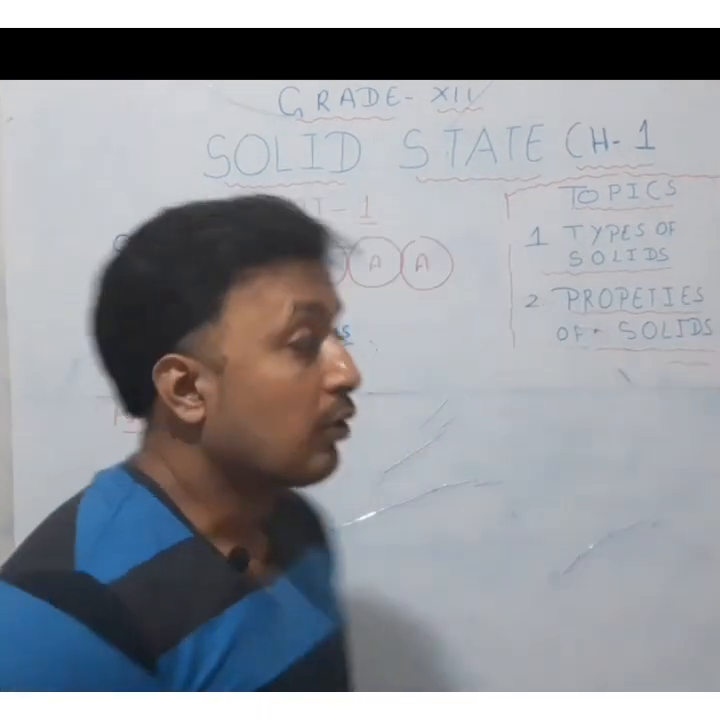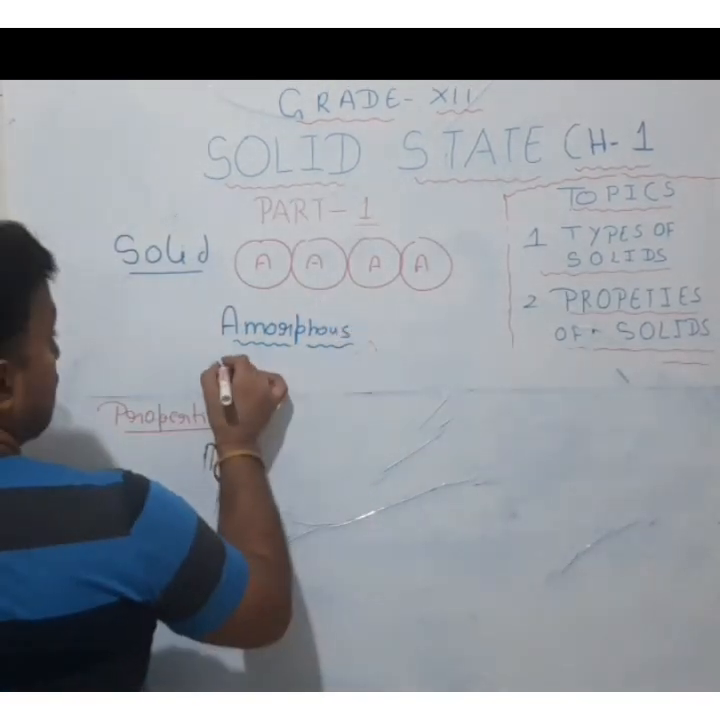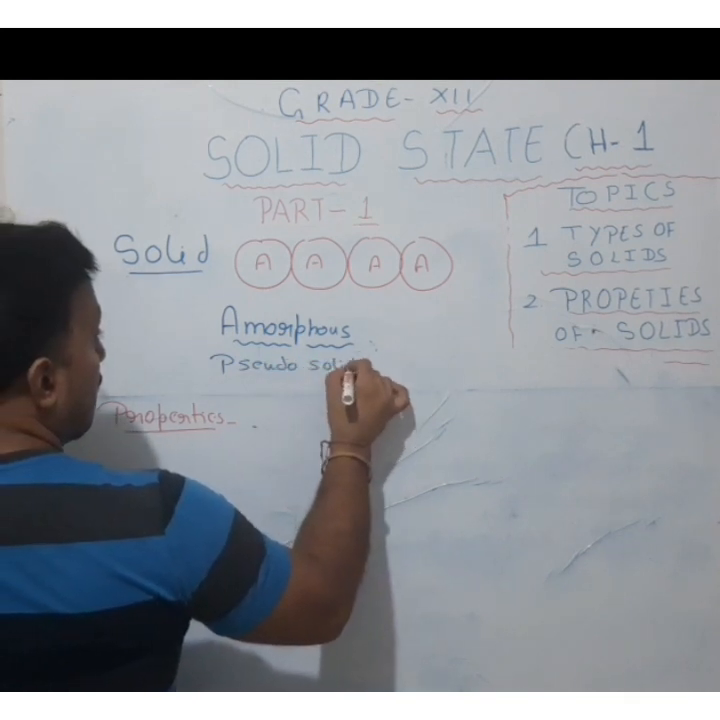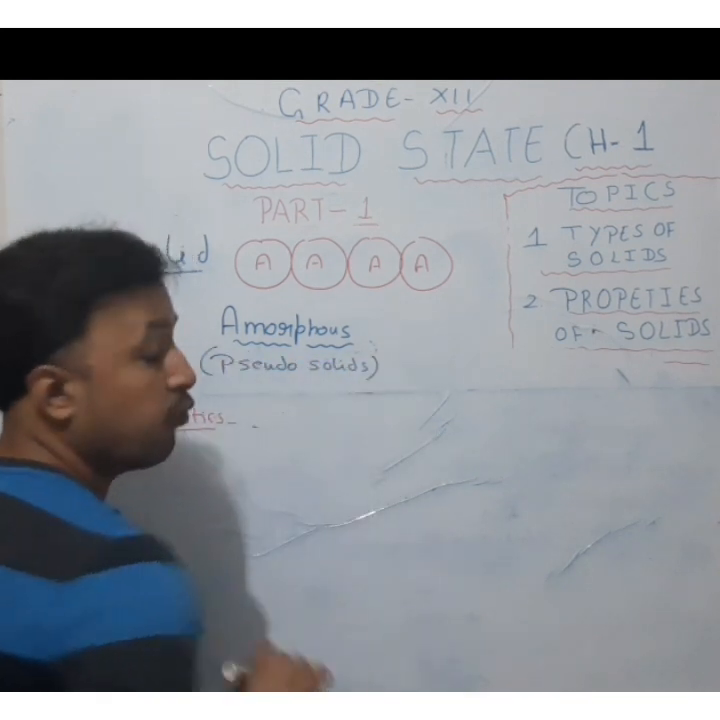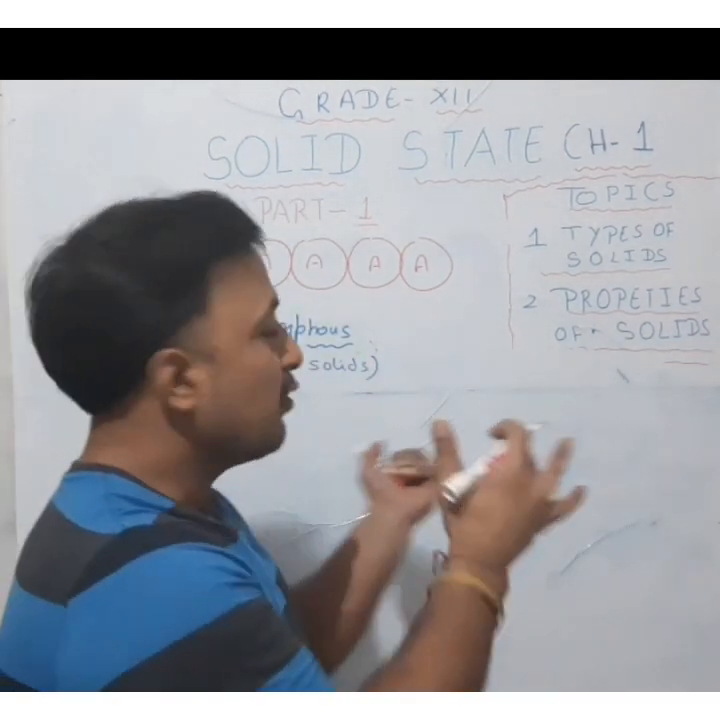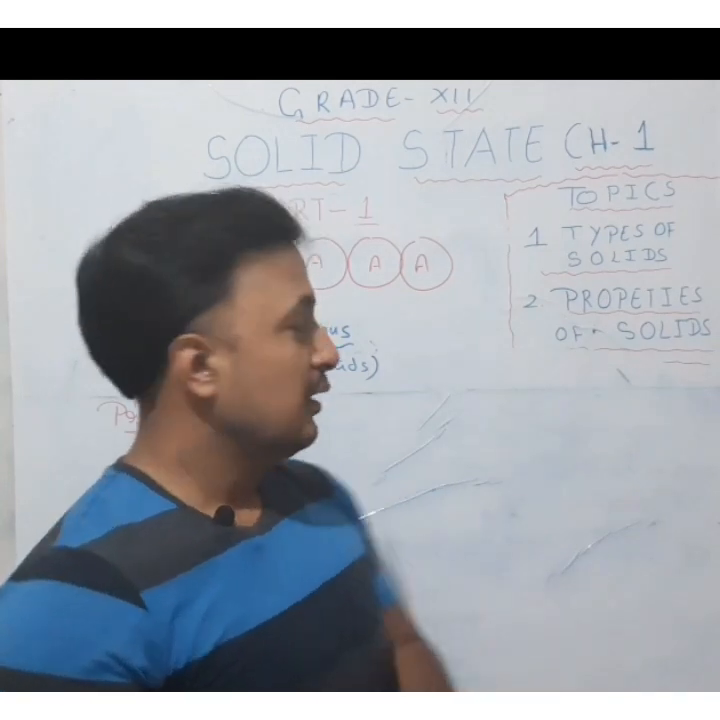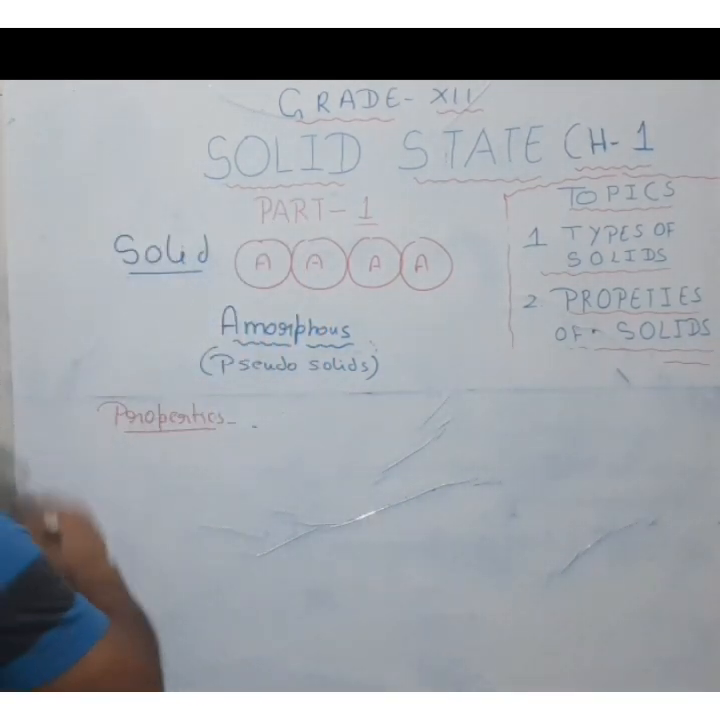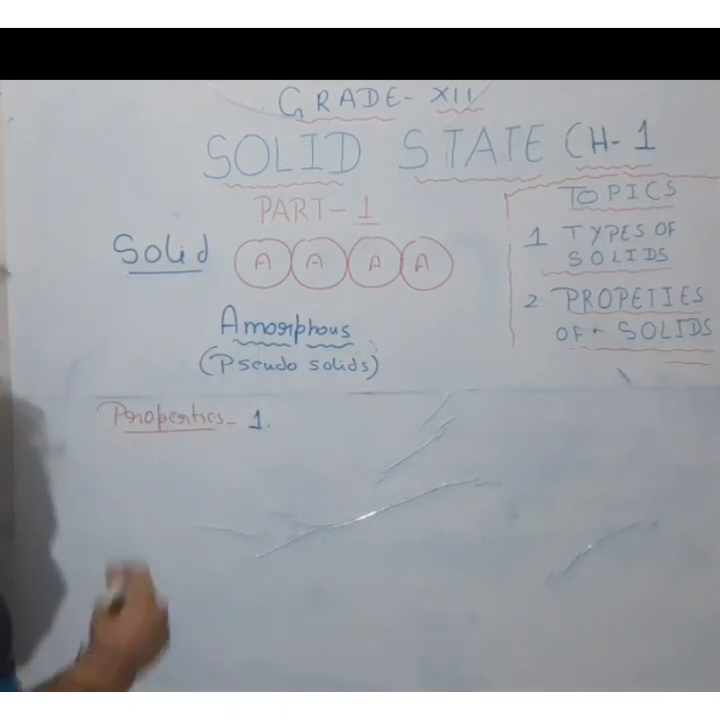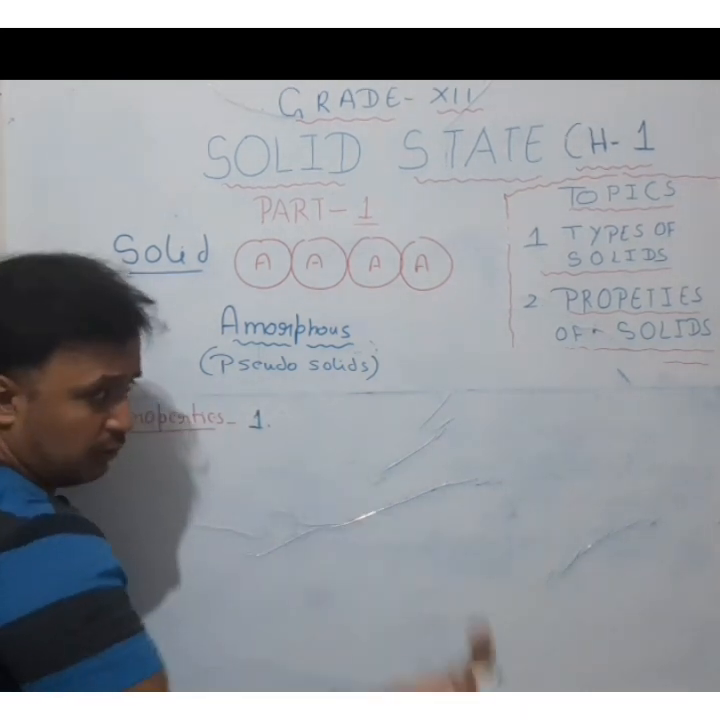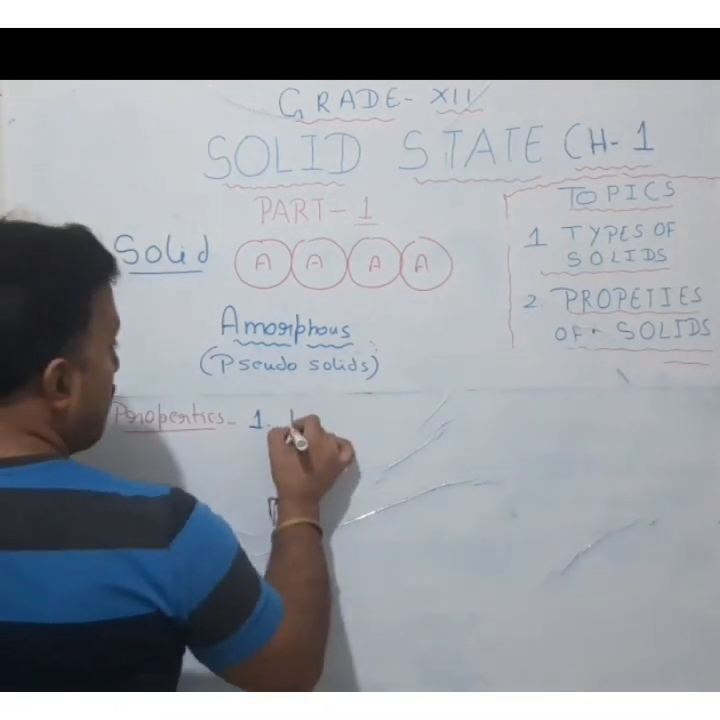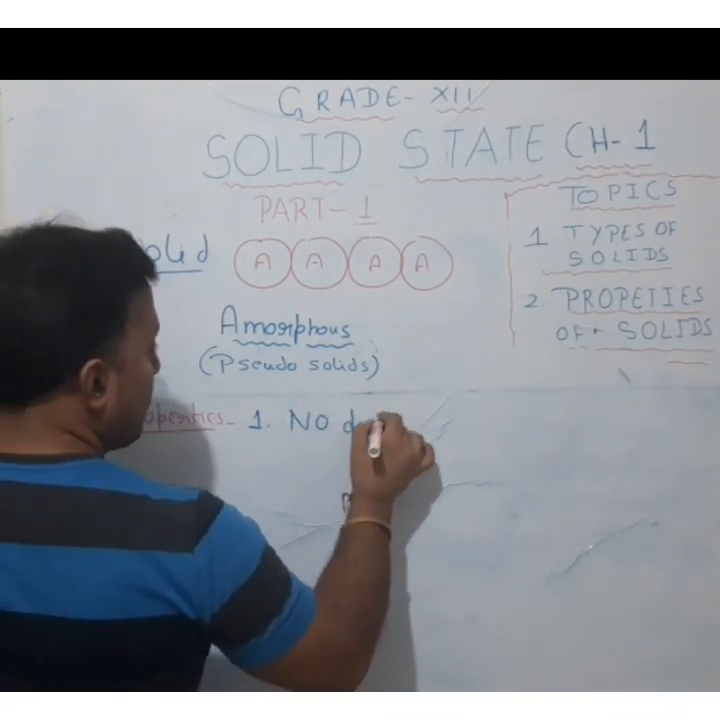Amorphous solids are also known as pseudo solids. Pseudo solids means false solids, that is, they appear like solids but their properties do not resemble solids. So they are known as pseudo solids. All the properties of amorphous solids, or pseudo solids, are opposite to those of crystalline solids. That is, no definite arrangement of particles.